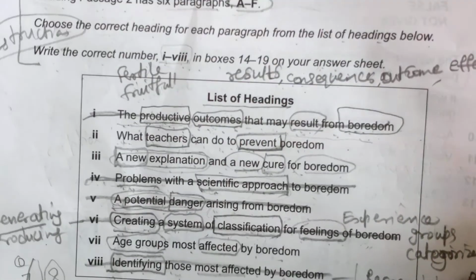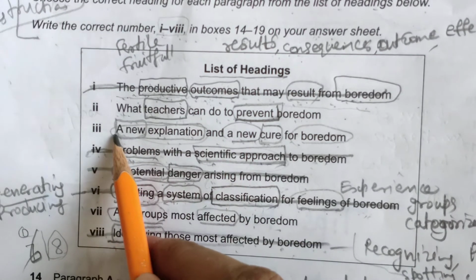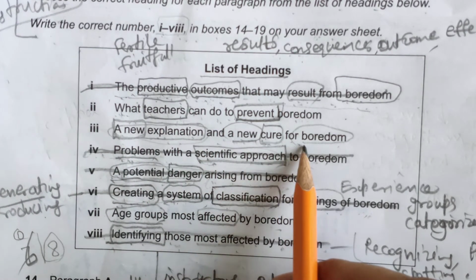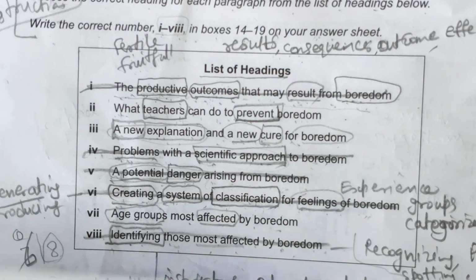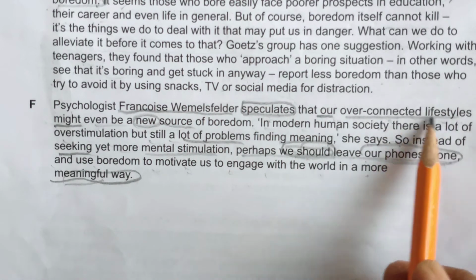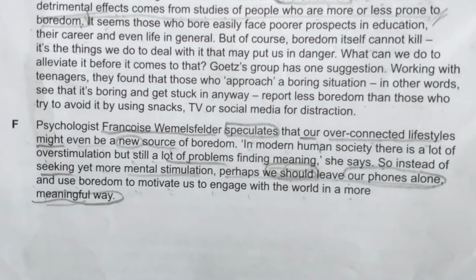Let's look at the options. Teachers, nothing is given about teachers and to prevent. A new explanation, yes, of course it is given. And a new cure for boredom, yes, I think this is the perfect match. Speculates that our over-connected lifestyles might even be a new source of boredom, yes. This is in trend now.